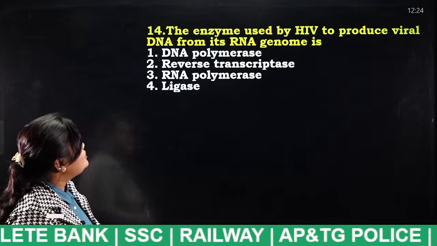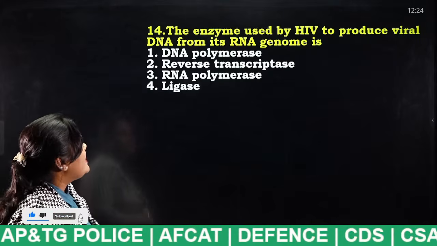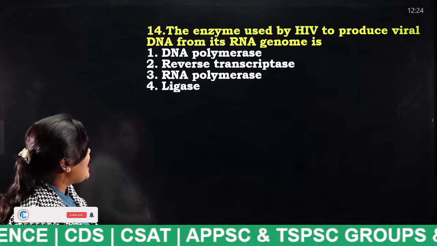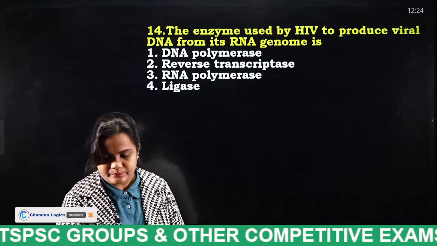The enzyme used by HIV to produce viral DNA from its RNA genome is: DNA polymerase, reverse transcriptase, RNA polymerase, ligase. Very good, very good.